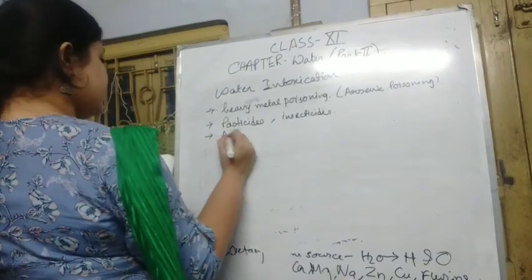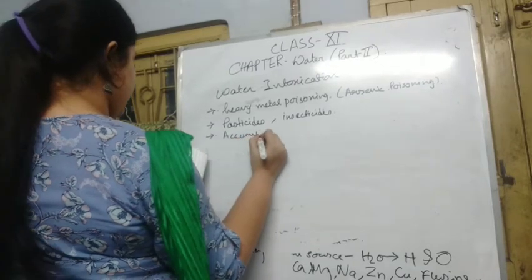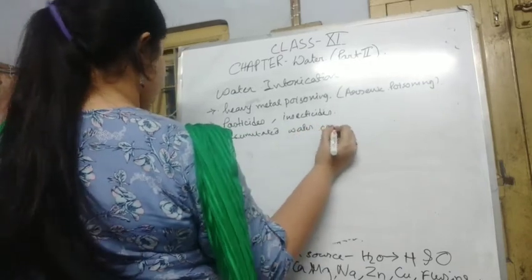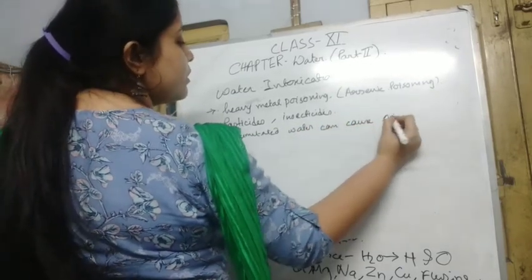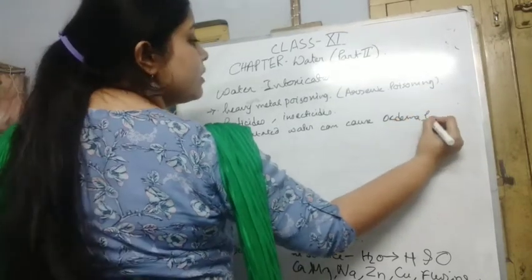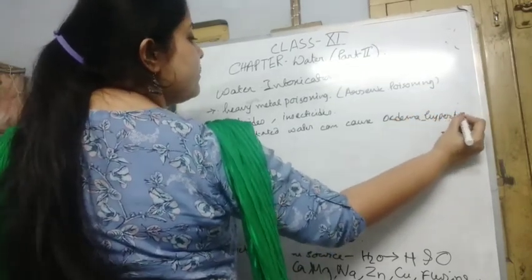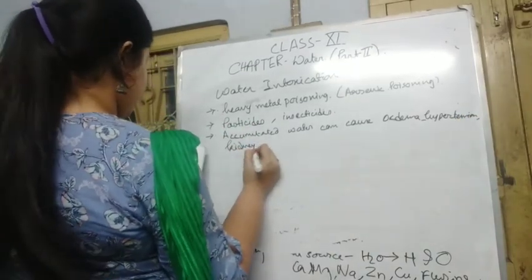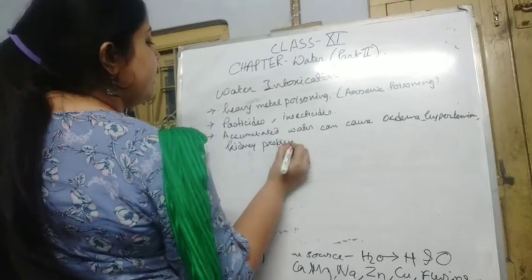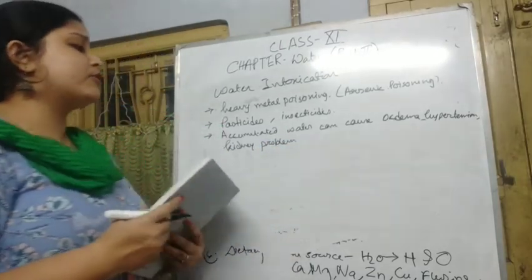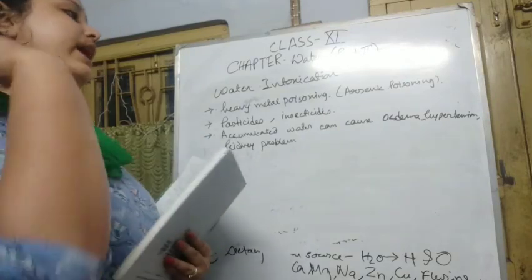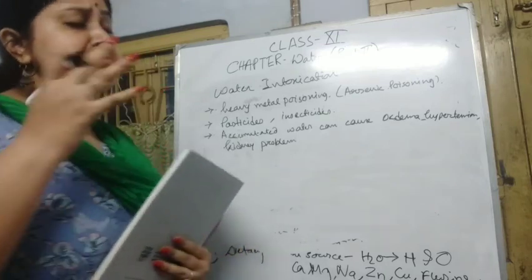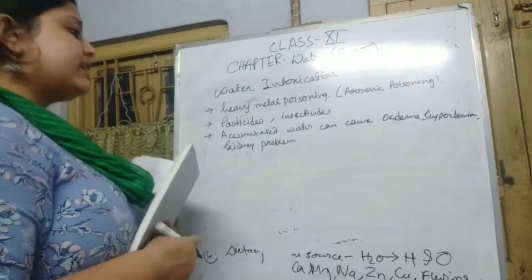The third one is that accumulated water can cause edema, hypertension, as well as kidney problems. If water accumulates in the body, it can lead to edema, also hypertension when the blood pressure increases, and kidney problems.